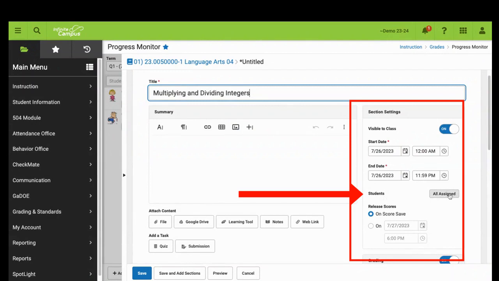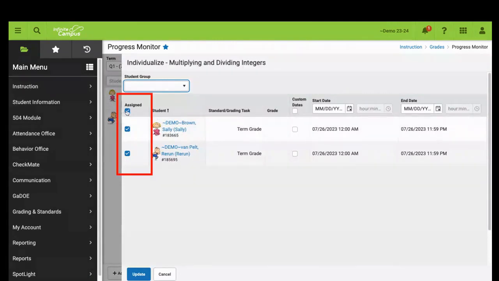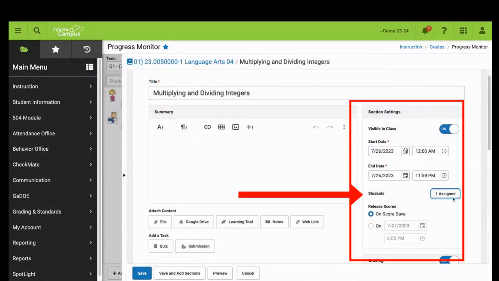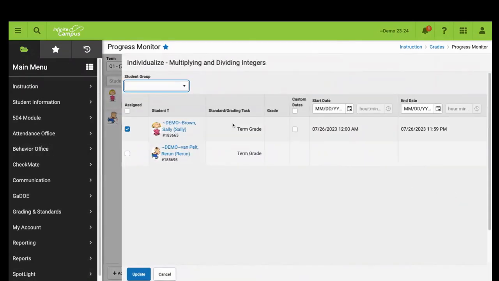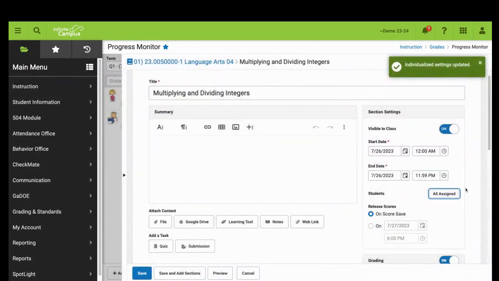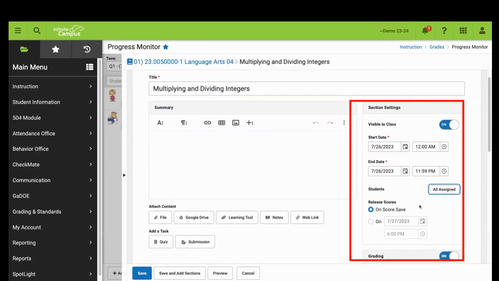If you would like to adjust this, simply click the All Assigned button and uncheck students or check students that the assignment will be assigned to. In this example, after I update, notice that only one student is getting the assignment. If I want to go back and adjust this, I simply come back and select the toggle switch at the top where it says assigned, and then select update. Scores are released as soon as I input grades.